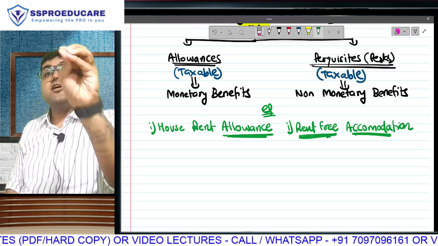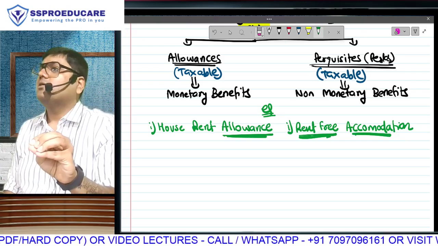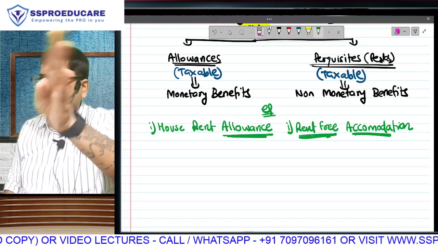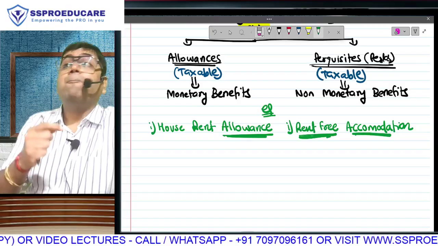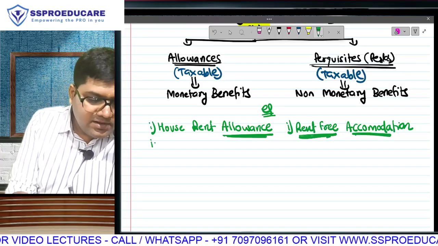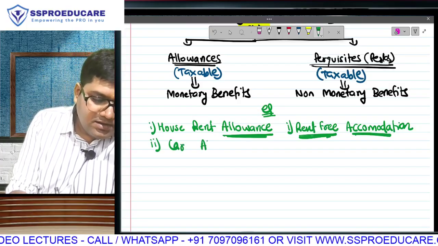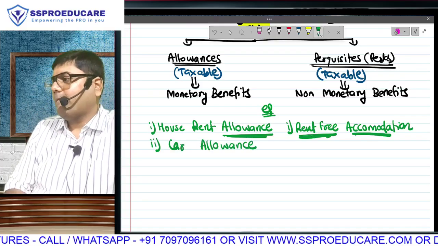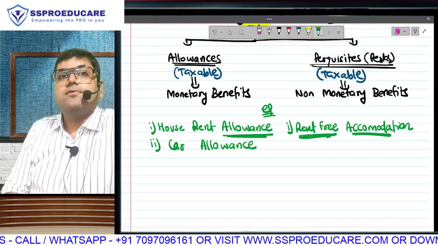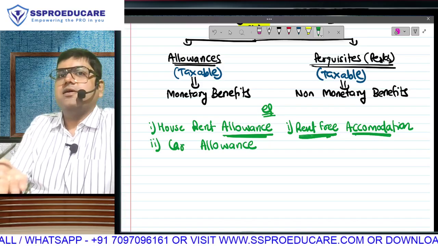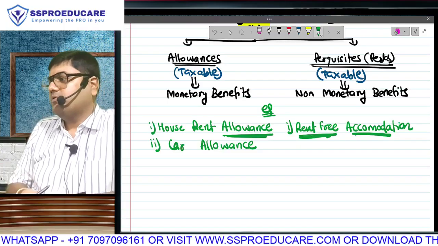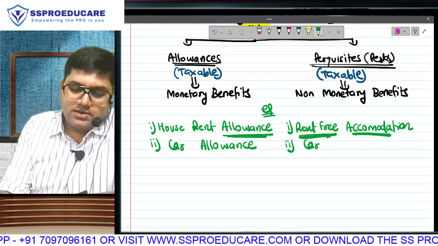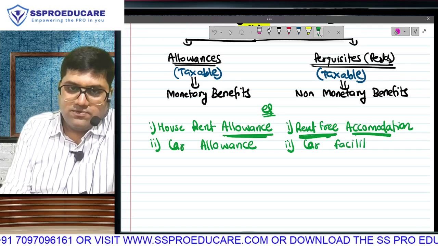Okay, fine. Take this money, come by car. Use this money for fuel, repair, maintenance, driver, whatever. Are you getting extra money? We can call that car allowance. But option 2, boss is giving you ये ले चाबी, take the keys, car ka. So that's a car facility.